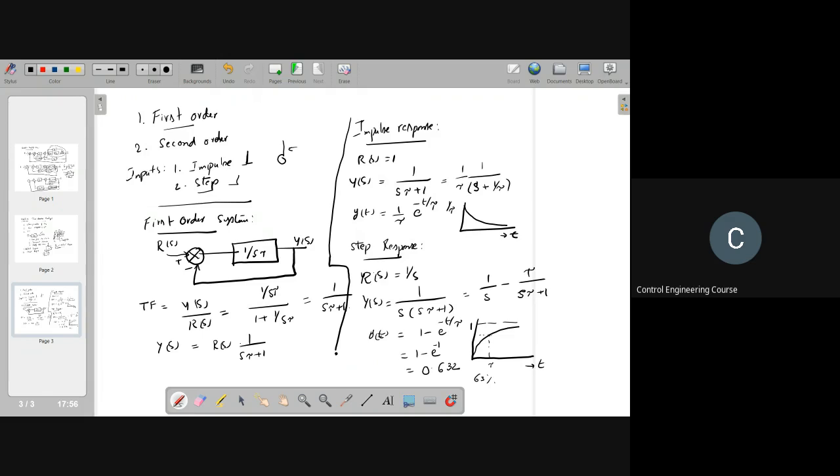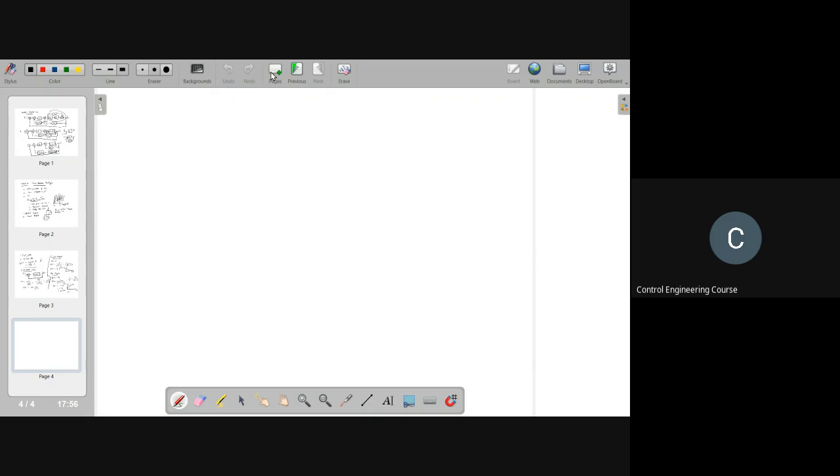Let's say I'm giving three systems. One has the transfer function 1 by s plus 1, the second has 1 by 5s plus 1, and the third has 1 by 0.2s plus 1. So tell me which of these three systems is faster?